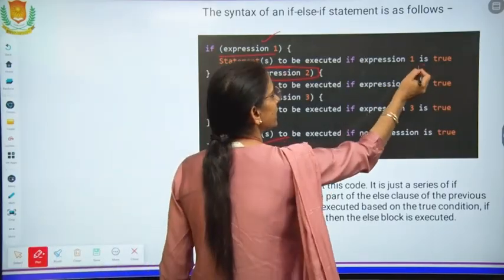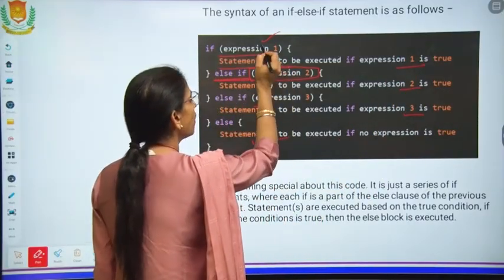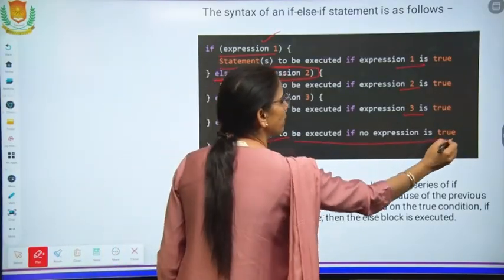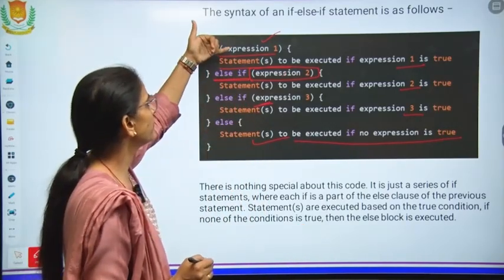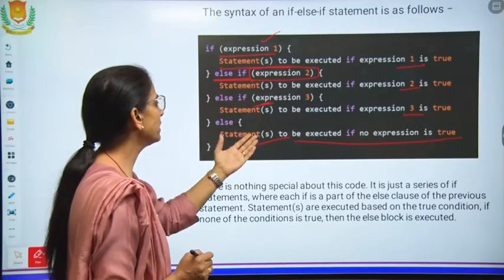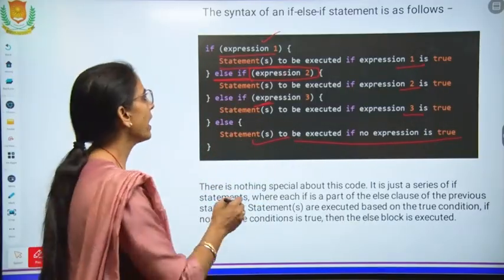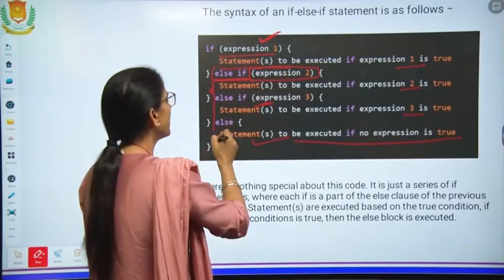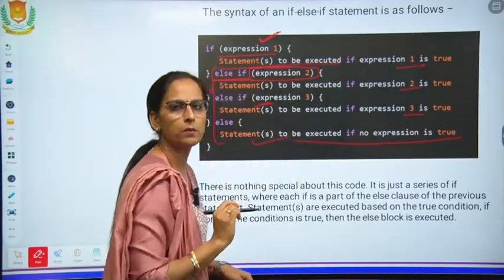Okay, in this case the first expression is true. If the first is not true, then second, then third. If all these three conditions are false, in that case the last statement will be executed. So what will be the flow of this program? The first condition will be checked. If that is false, then the second will be checked, then the third, and then the else part will be executed if all the given conditions are false. And if at the beginning only the first condition is true, then the rest will not be executed and the statement given just after this will be printed.